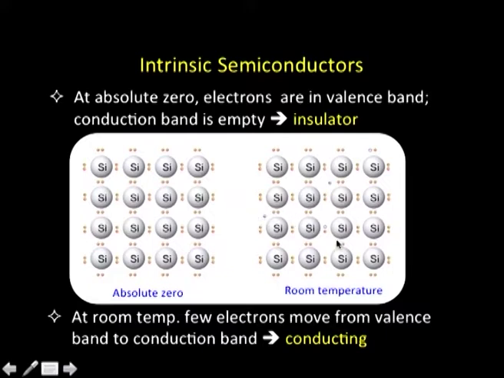These are the electrons which moved from their place in the valence band to the conduction band, and that is where they start conducting, and this material becomes conducting at room temperature. Since the conduction is not as large as that of metals, it is conducting, but only to a very feeble extent, so they are called semiconductors. So, a material like silicon will be semiconducting at room temperature.